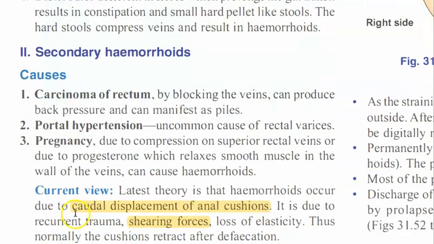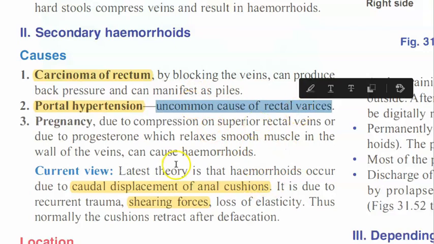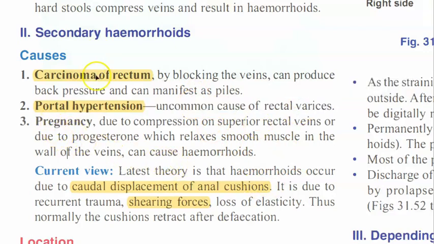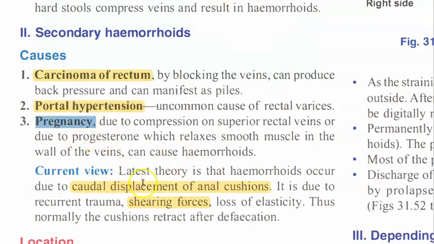Then coming to secondary hemorrhoids, secondary means because of some other cause, right? Not directly because of your stools, etc. The carcinoma of the rectum, portal hypertension, remember where there is increased portal hypertension, there can be portocaval anastomosis, etc. But they are saying this is an uncommon cause, okay? But every time we write portal hypertension, you remember we have written hemorrhoids as one of the results of portal hypertension, right? Pregnancy and obviously wherever there is extra abdominal pressure, constipation, obesity, pregnancy, all that you will have hemorrhoids.